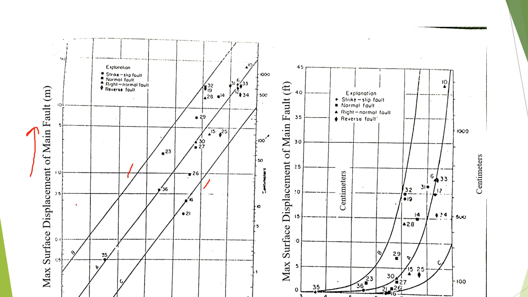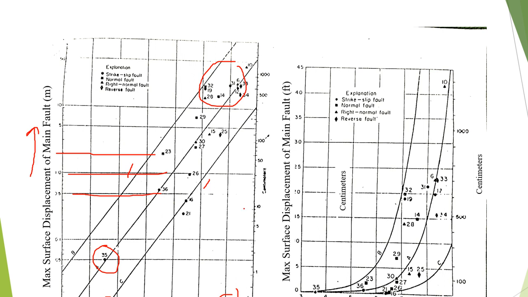So you see that this is the main fault, the main displacement. As magnitude increases, the displacement increases. You see that all of these events have greater displacement where the magnitude is high. For smaller earthquakes, where the magnitude is small, the displacement along the main fault will be small. So you can say the relationship is directly proportional.